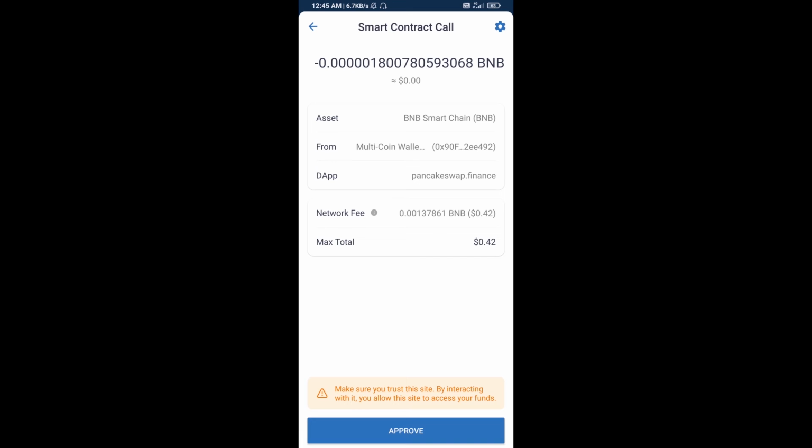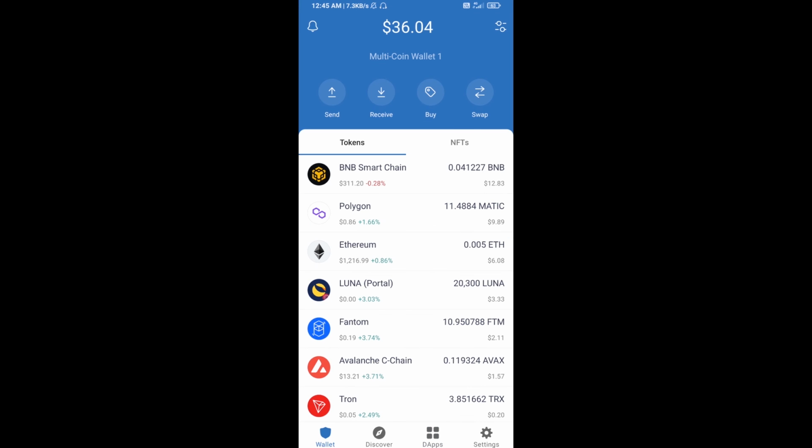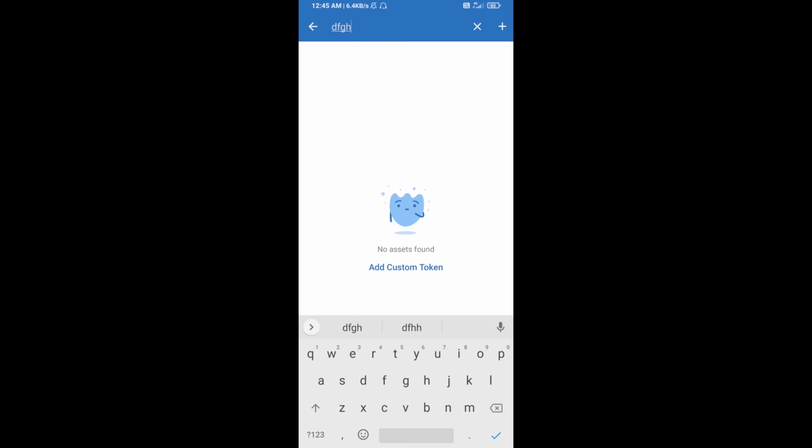After that, you will add this token as a custom token on Trust Wallet. Go to Trust Wallet. Then click on the search icon and here you will search DFGH. Then click on add custom token.